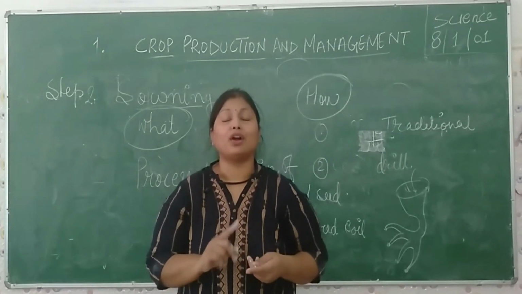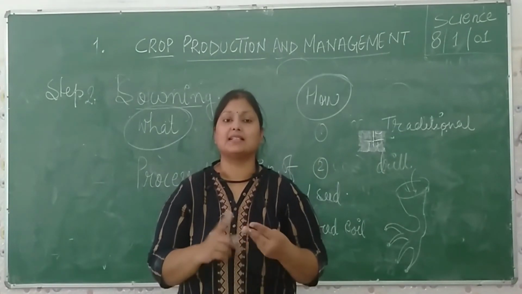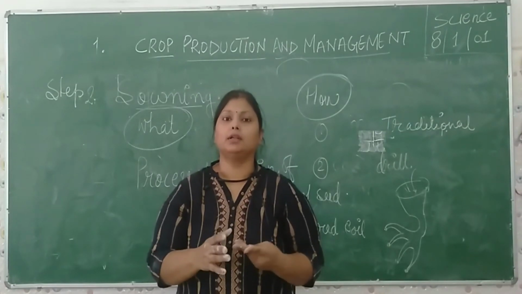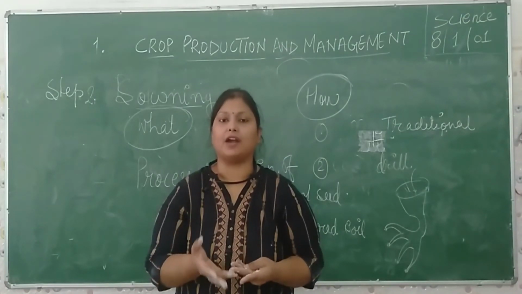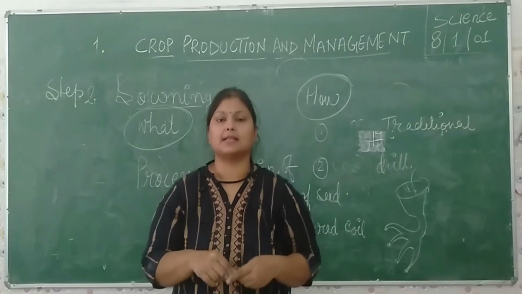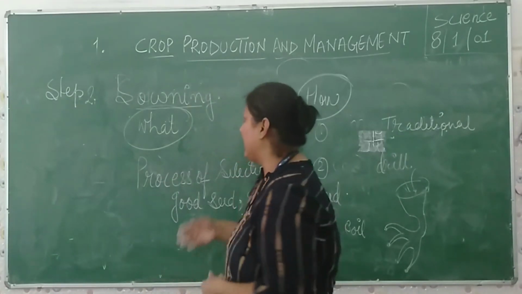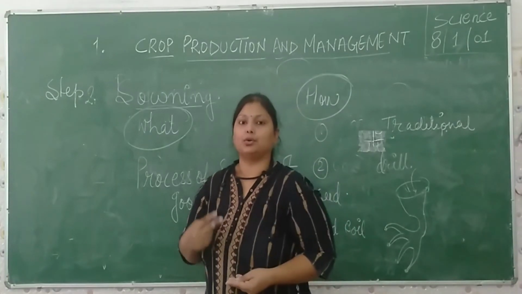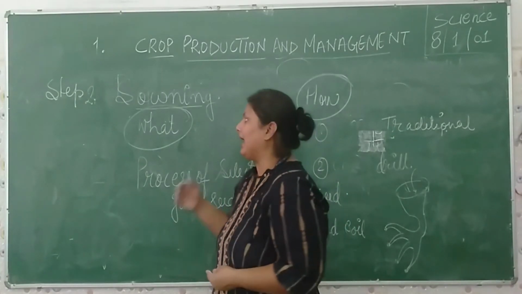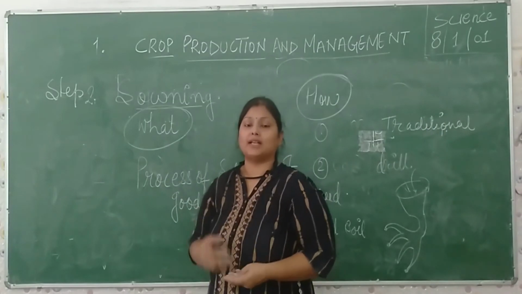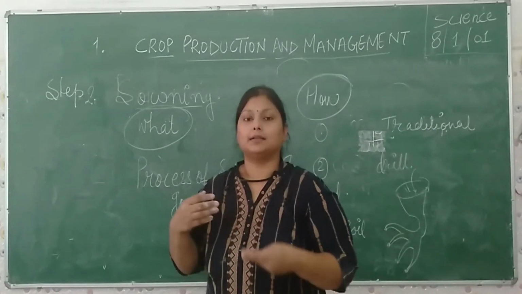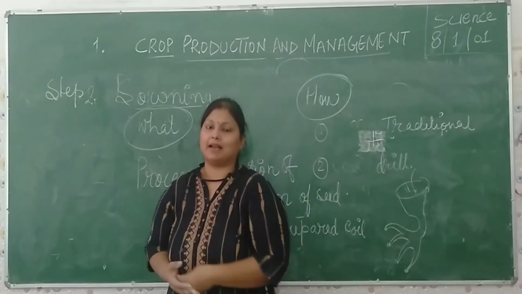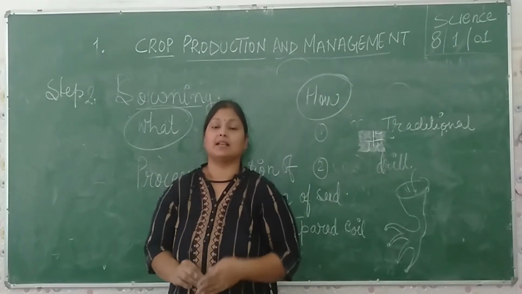Number two, what is a crop? A crop is nothing but the same kind of plant which is grown in a particular space. And third, crops are of two types, Kharif and Rabi. And next, what is the process of crop production and management? The process comes under 7 steps.